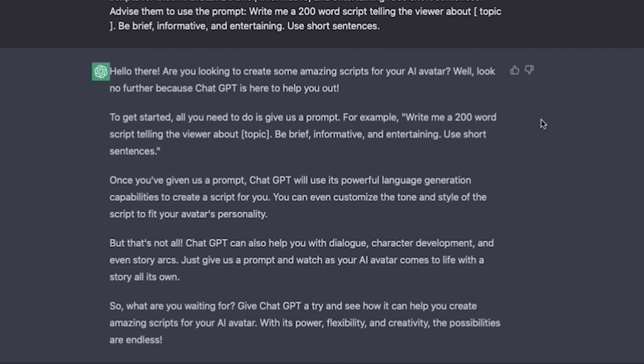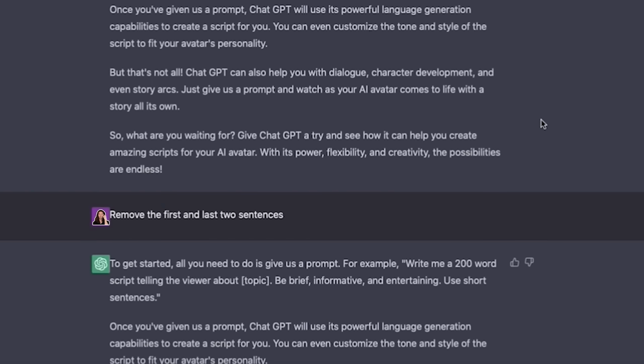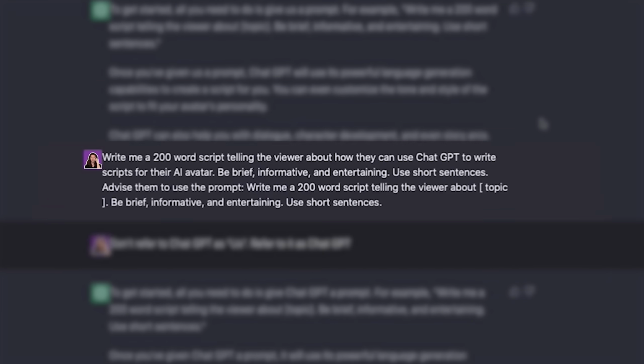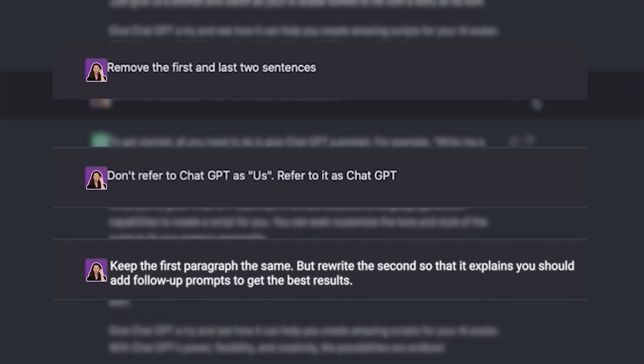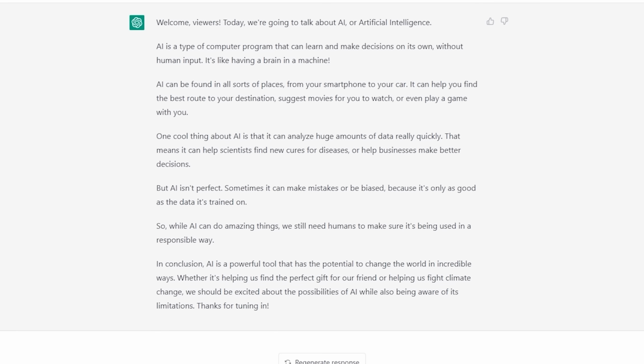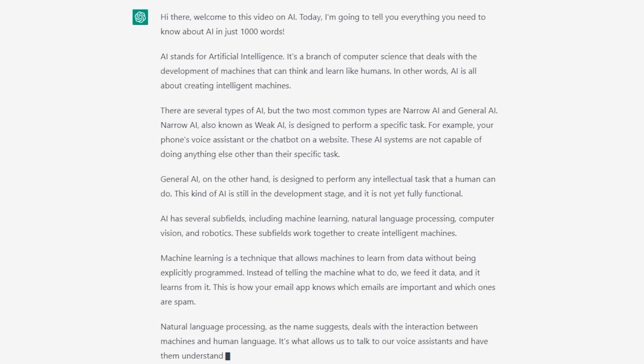Want to know how I know that works? I wrote that entire section on ChatGPT using that exact prompt start to finish, only using 3 edit prompts. Seriously, all you have to do is input your topic and tweak the result to your liking, and your AI avatar will have a script to read. 200 words, 1,000 words, easy.